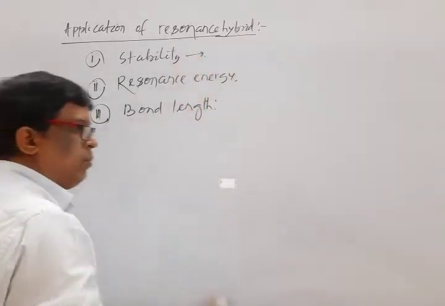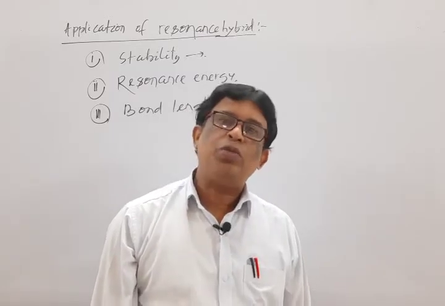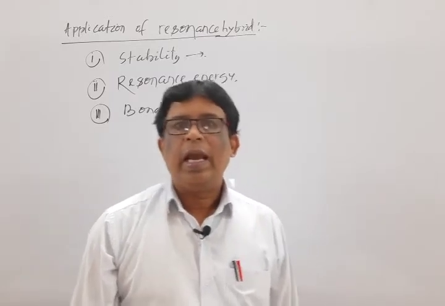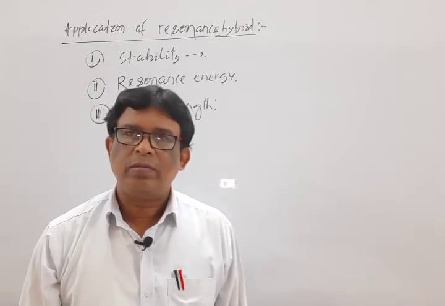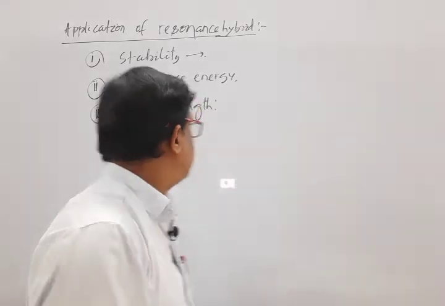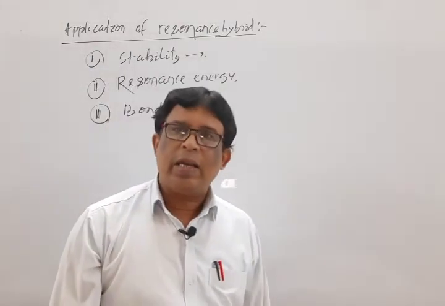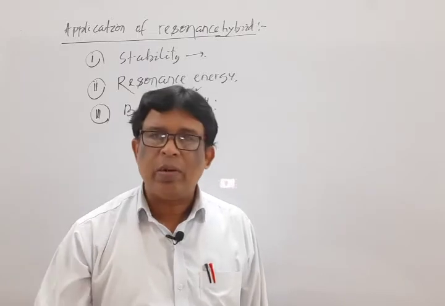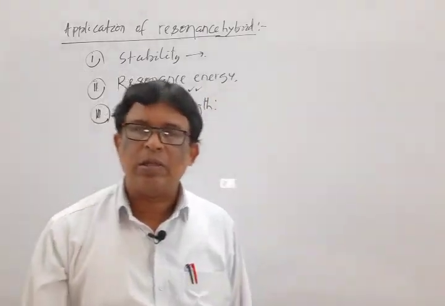First one is stability. It has been observed that the resonance hybrid is much more stable than any one of the resonating structures. Okay. How the resonance hybrid is more stable than the others, we discuss later. Next one is resonance energy.